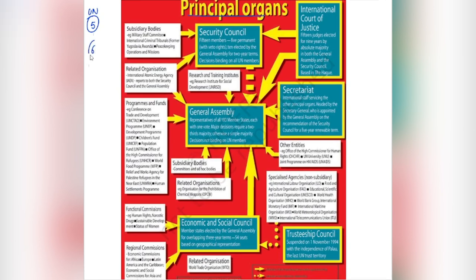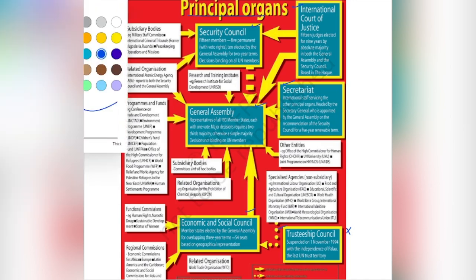Initially there were 6, but now there are only 5. So here in this particular box, the blue ones, this one, this one, this one, this one. Okay, so these are your principal organs that were formed initially. But now this Trusteeship Council is no longer in existence. So currently there are 5 principal organs of the United Nations, right? So let's understand each one by one.